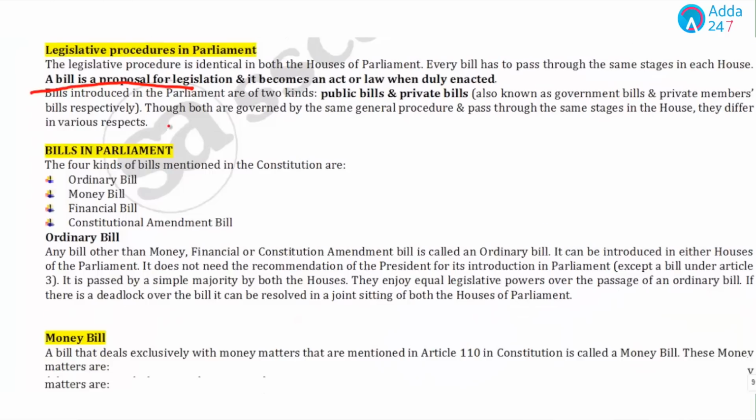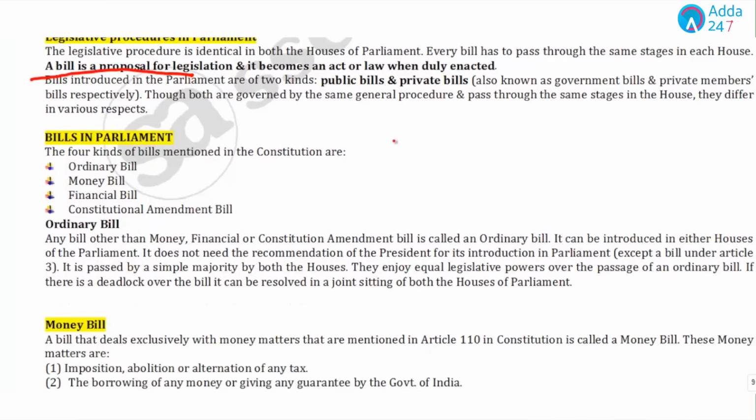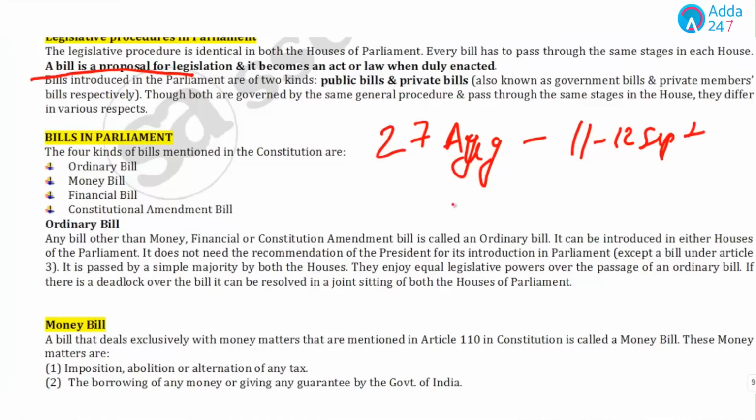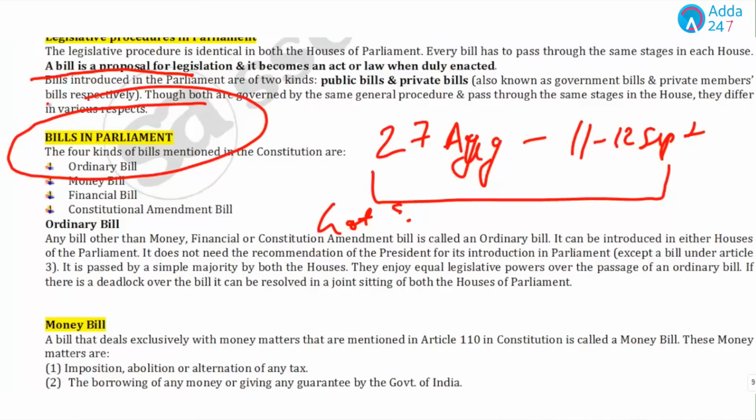Maybe one question. Yes. Students, you have to remember one point: the exam is between 27th August and 11th or 12th of September. That means there are approximately 8 to 10 shifts and there are lots and lots of GS questions. So maybe in one set you will find a question from a different topic of polity. Maybe in some sets you will find the bills topic.